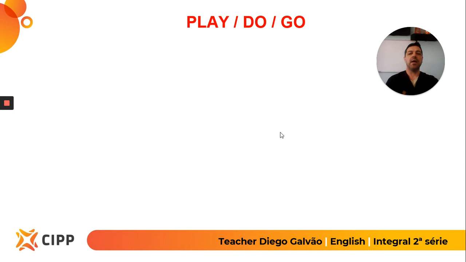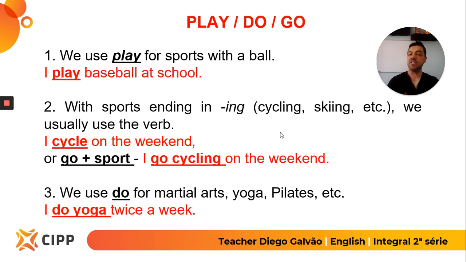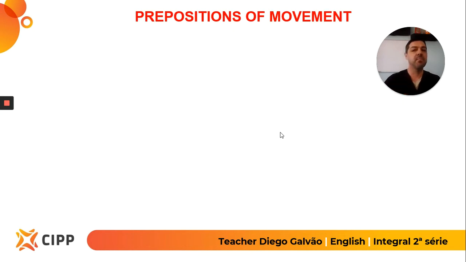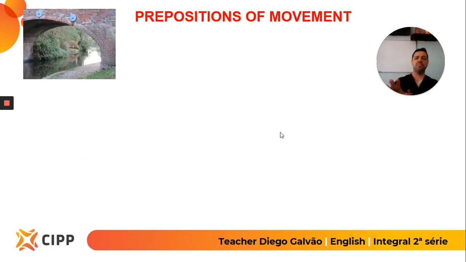Okay? Related to all those sports, when you mention the activities that you do in each of those sports, you may use some prepositions. And what prepositions are those? They are prepositions of movement to indicate the movement of the ball, the movement of your body, the movement in direction to the goal. So these prepositions are very important when dealing with sports. The first one we have here is this. Imagine you have a bridge and the person is going under the bridge. Okay, so that's the idea, under the bridge.